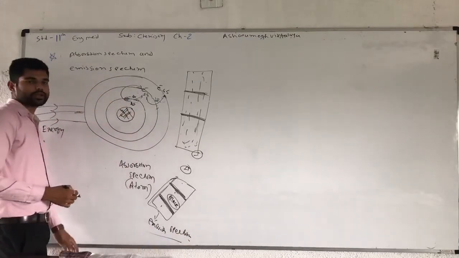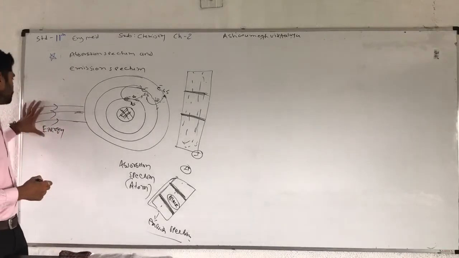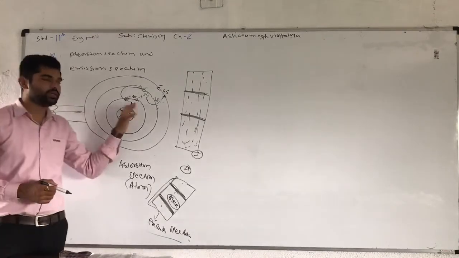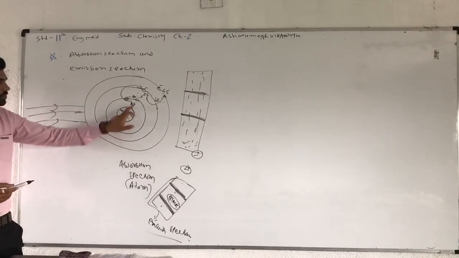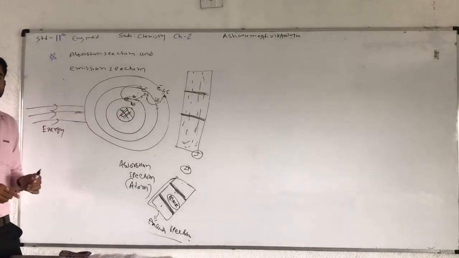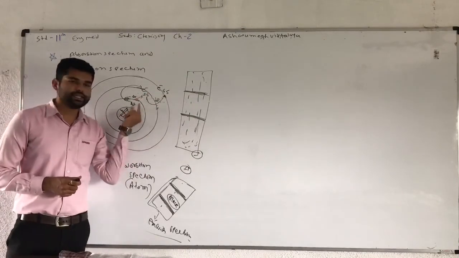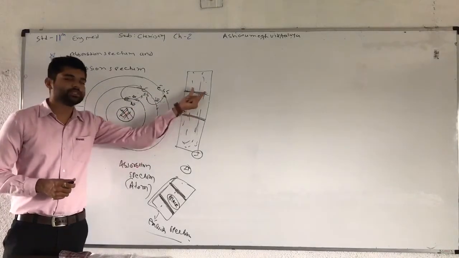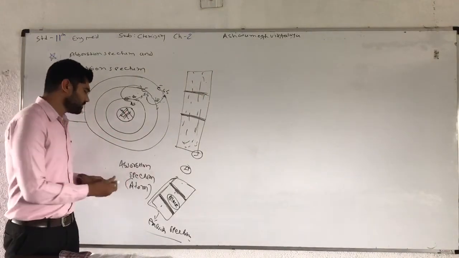So there are two types of spectrum here, absorption spectrum and emission spectrum. Absorption spectrum means energy is absorbed when energy is applied on the atom. So electrons in a number of orbits can absorb energy, and here visibly the energy absorbed shows as a dark, black line. This is known as absorption spectrum.